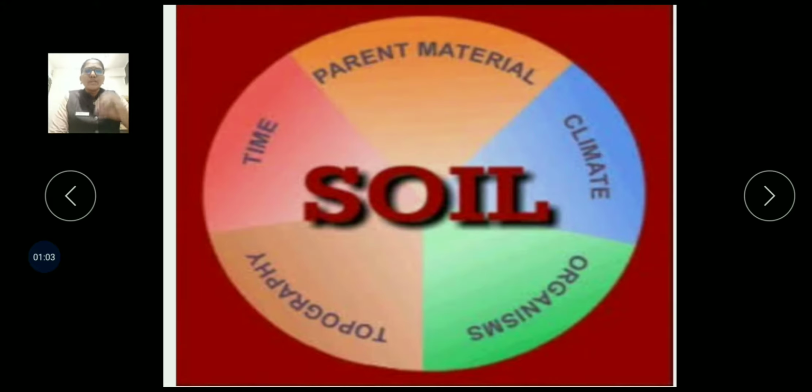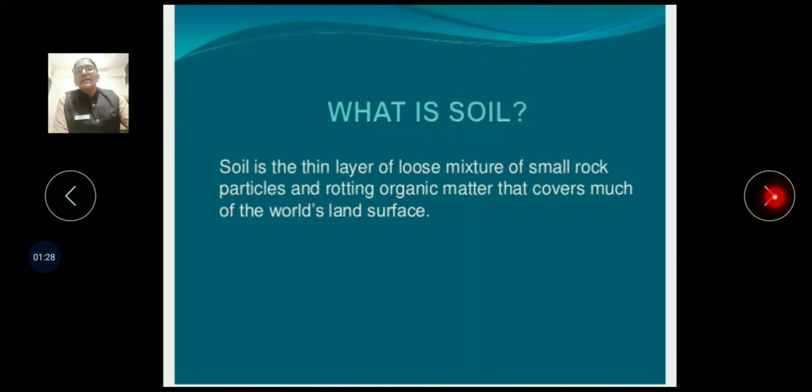Whatever we see on the surface, on the land, that is the lithosphere, the earth's crust, a fine layer formed of organic and inorganic matter on the surface of the earth which supports vegetation, that is called soil.